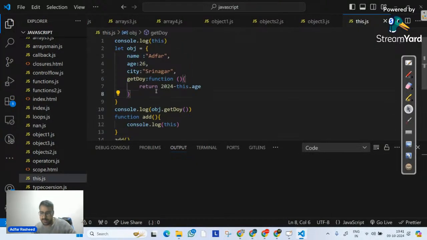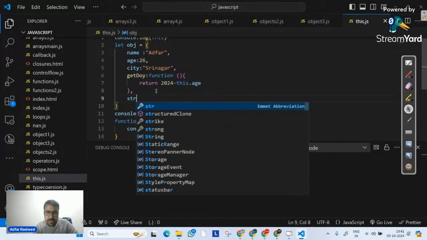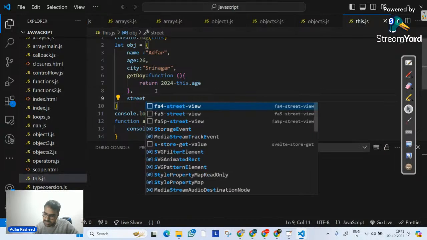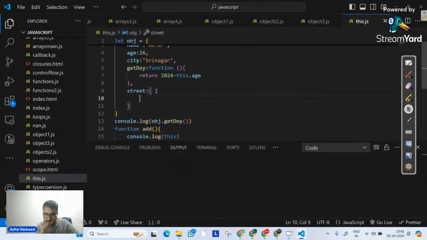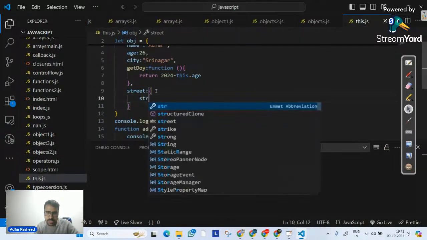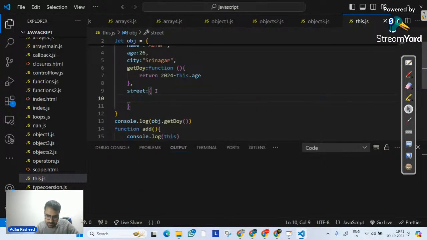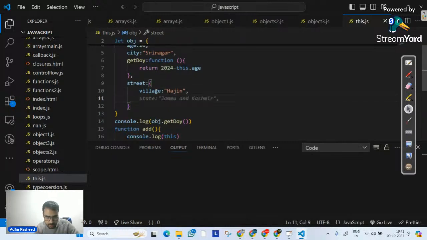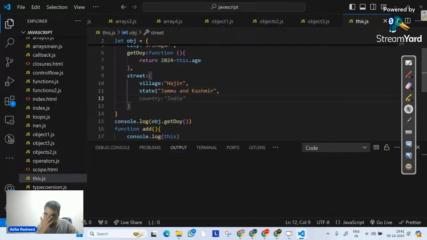Let's go over it. Let's define one other property here. I will define a property, let's say village, equal to Hajan. After that, I will define one more property, state, Jammu and Kashmir. Very good.